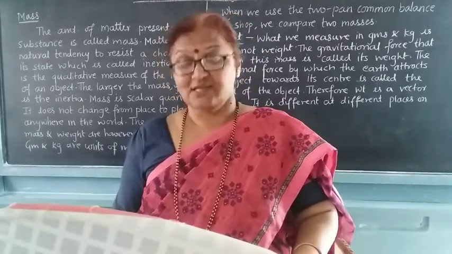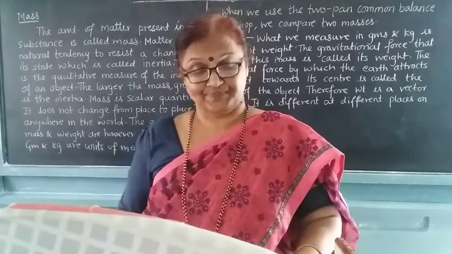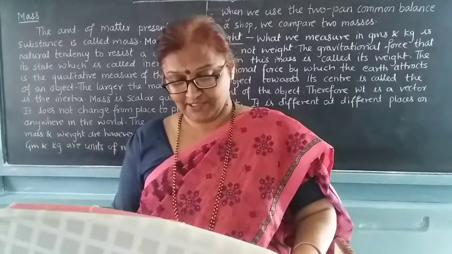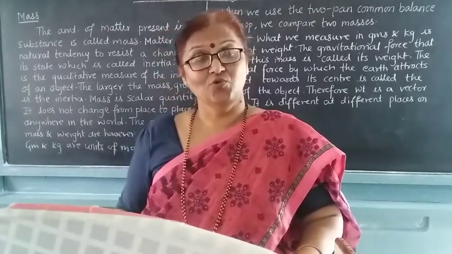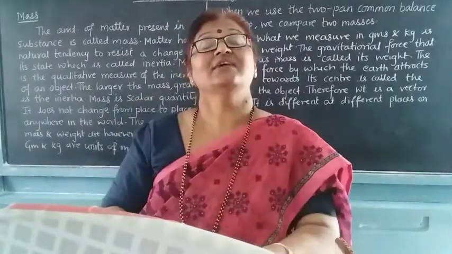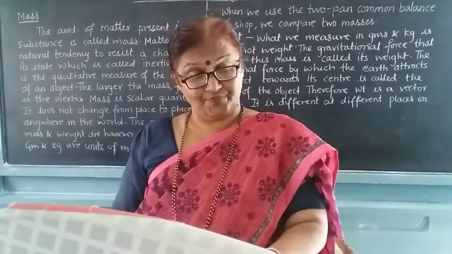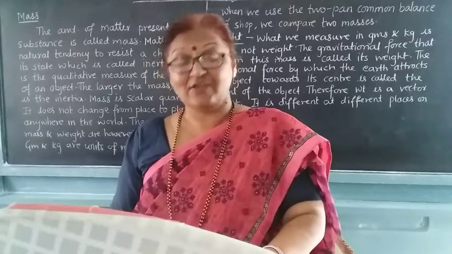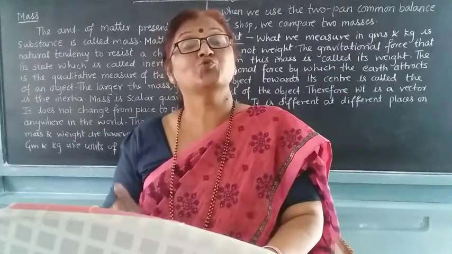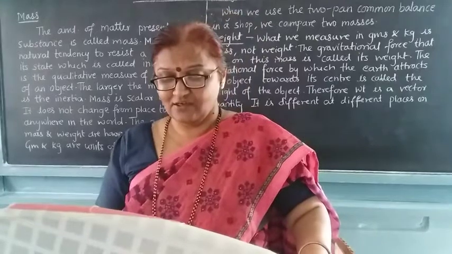For example, a displacement of 20 kilometers towards the north. The aeroplane flying at a velocity of 500 km per hour towards Mumbai. That is nothing but, here the direction of the aeroplane is shown and also the magnitude is shown. Magnitude is how much? See there, 500 kilometers per hour. But the direction is towards Mumbai. That means that is nothing but a vector quantity.